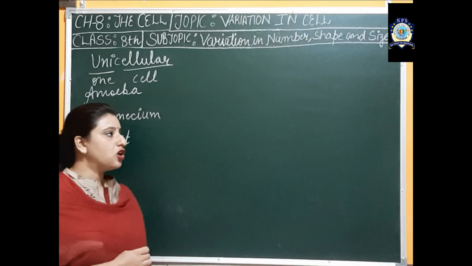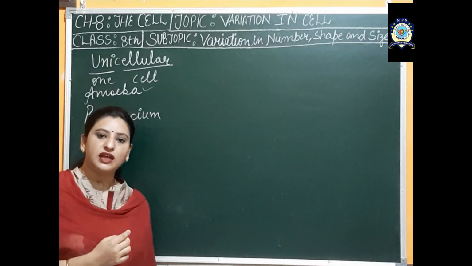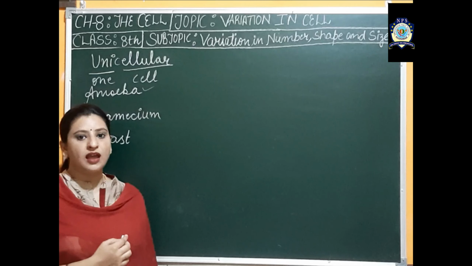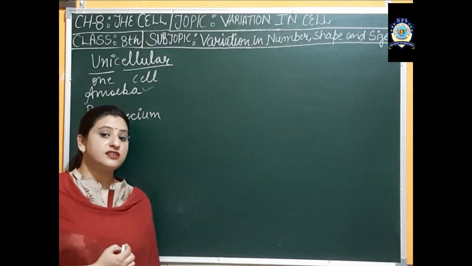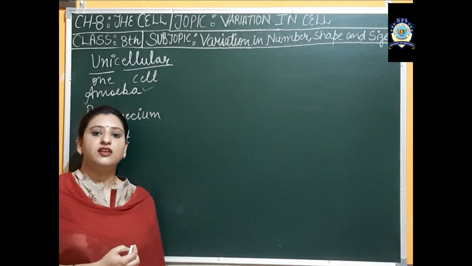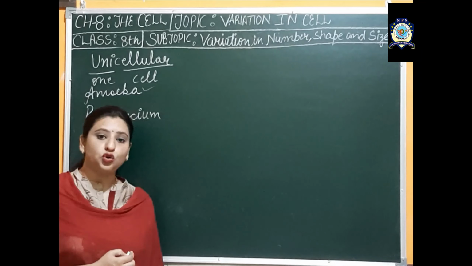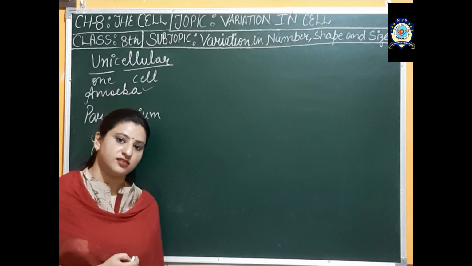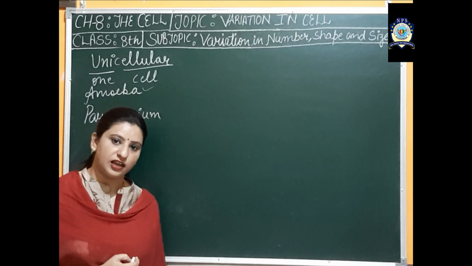For example, amoeba ingests food with the help of pseudopodia, and as the food is ingested inside the body, it is digested there, then respiration is there, then excretion, growth, and finally reproduction. So a single cell is performing all the life activities throughout the life.